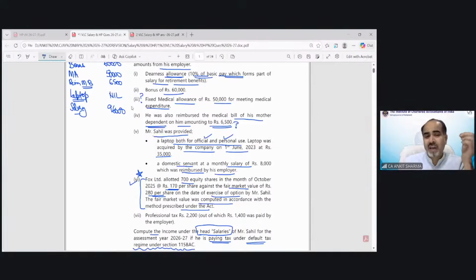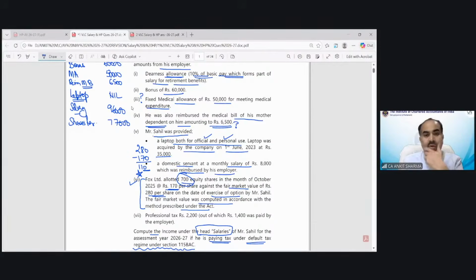So if the market value of those shares was 280 rupees, and if a share of 280 rupees market value has been received by you at the rate of 170, that means you have a gain of 110 rupees per share. So this is going to be taxed, and there were 700 shares. That share value is going to be a taxable perquisite. So the share perquisite value is 77,000.